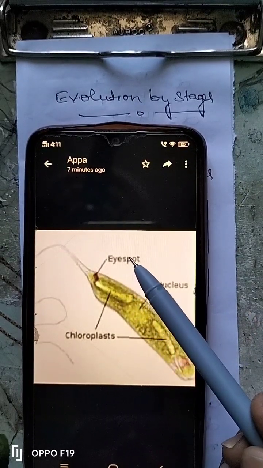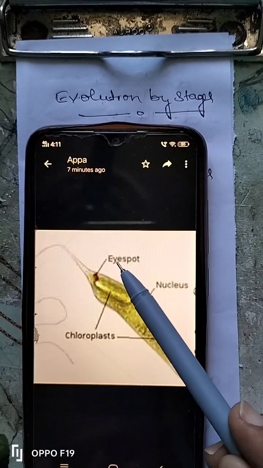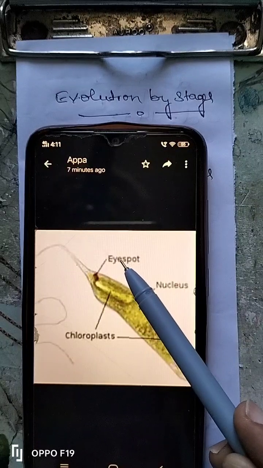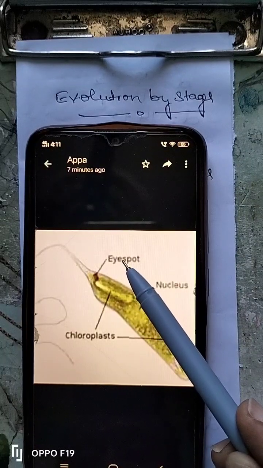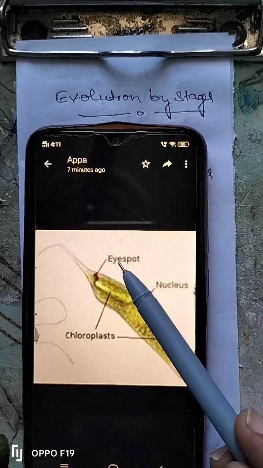Here the eye spot is there. This is the eye spot, and this eye spot is hidden and not prominent. Why is it not prominent? Because this eye spot does not have any particular function.